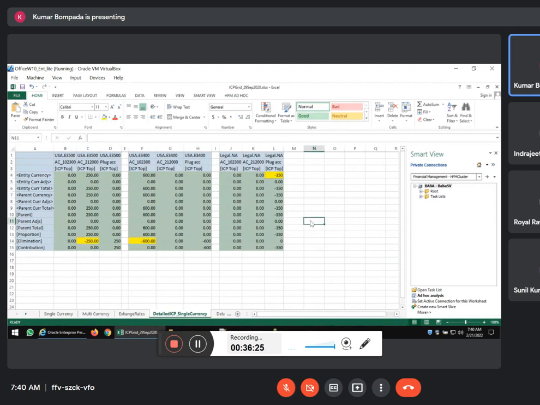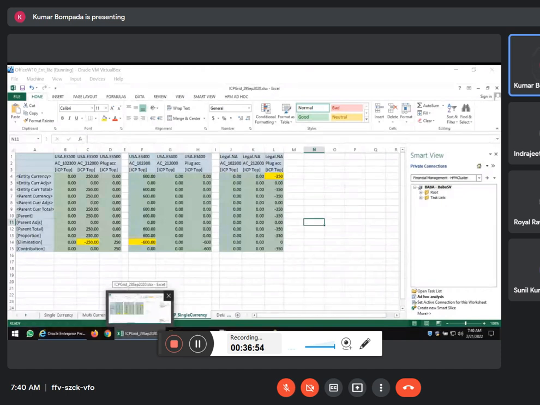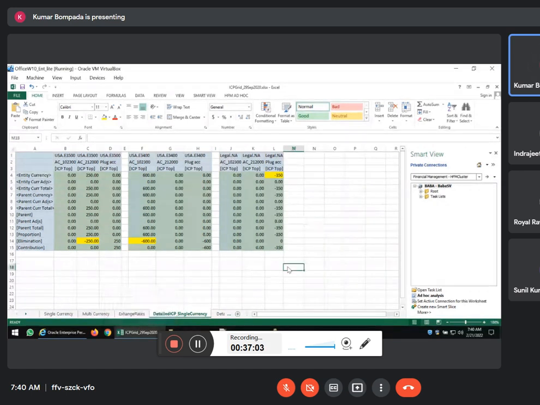Everybody understood the concept where the elimination happens. In interviews they'll ask you where the intercompany elimination happens. Then it is not a single question, okay? Normally people say immediate common parent. Yes, for entity it is immediate common parent, but they'll ask about account also. In account dimension, the elimination will be done at plug account. In entity dimension, it will be done at immediate common parent. In value dimension, it will be done at elimination of base entities and the entity currency of parent. Clear? Yes or no? Understood? Please confirm. Yes, sir.